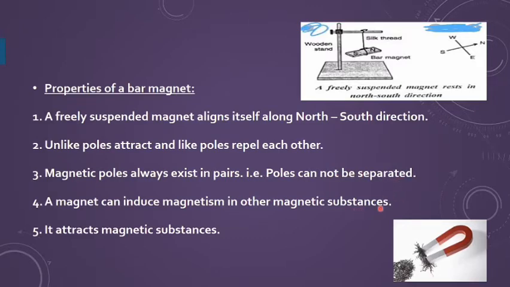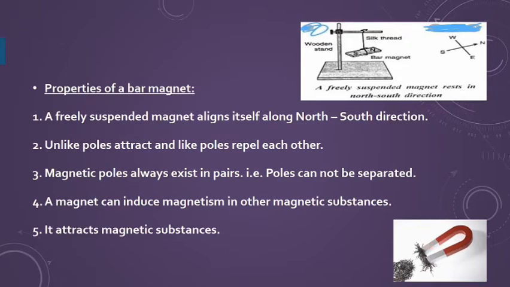It can induce magnetism in other magnetic substances. Of course, it is attracting the magnetic substances. So all these properties of the bar magnet you should be clear of, and that attraction is of course more at the poles, at the magnetic poles I can say.